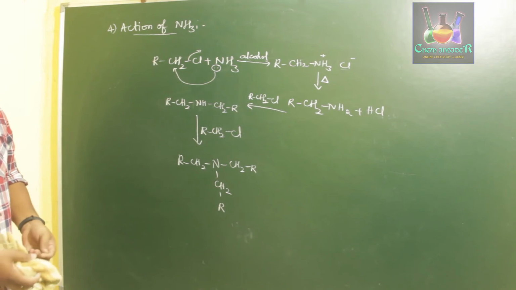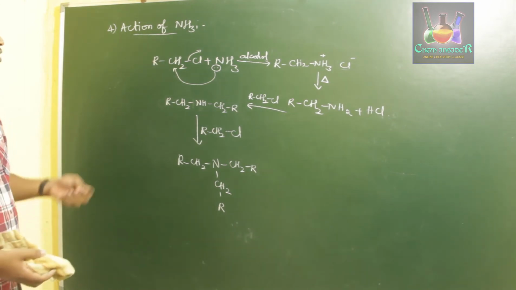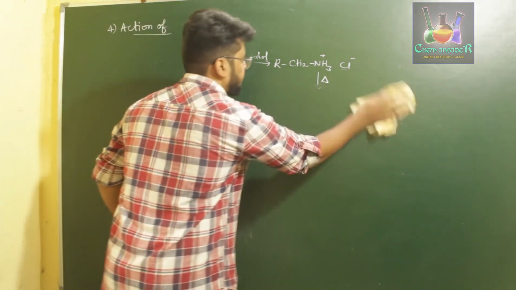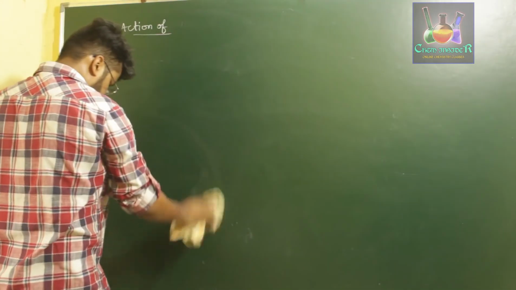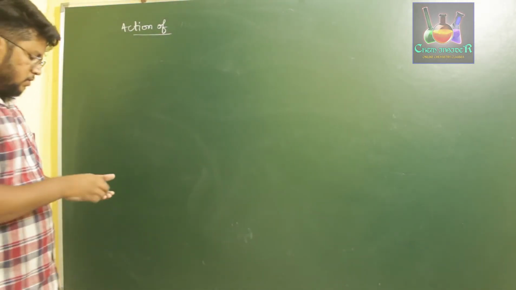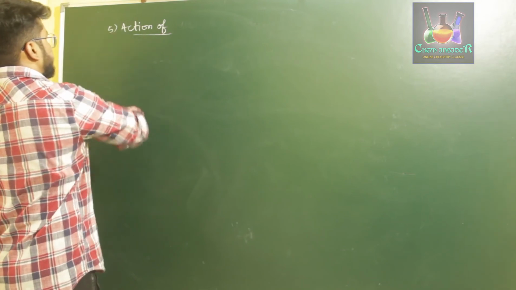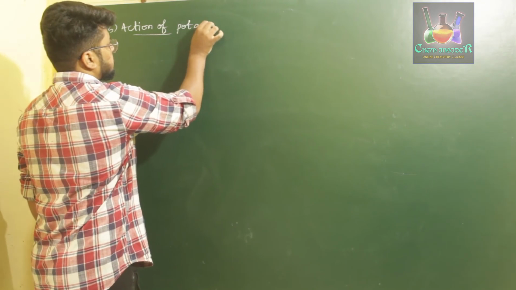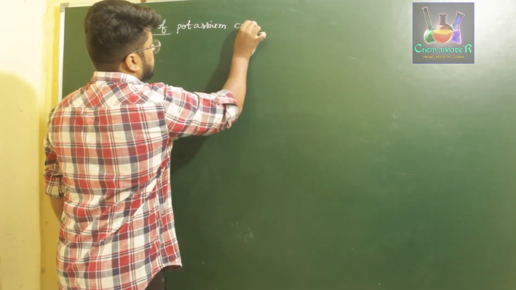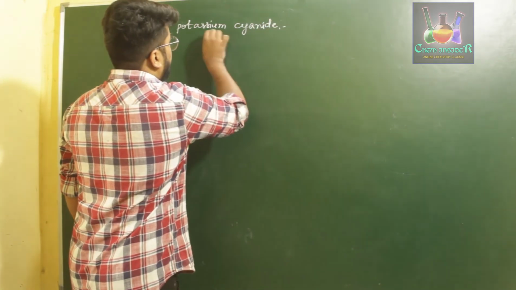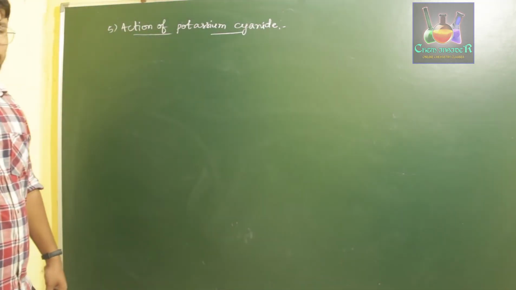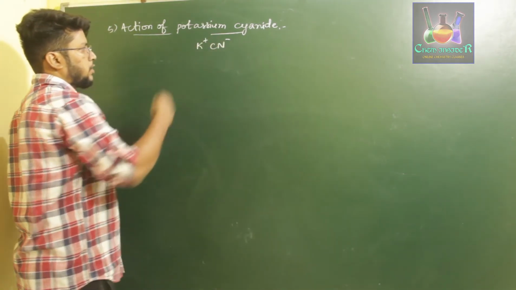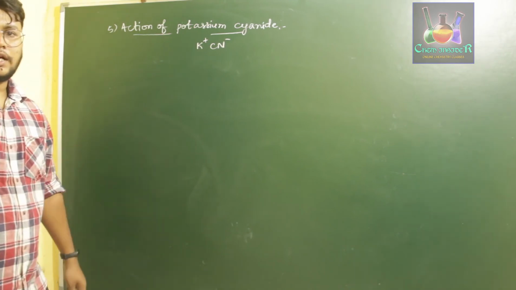Next we are going to discuss the action of potassium cyanide on haloalkane. Next is the last reaction of this video, in which we are going to discuss the action of potassium cyanide. As I said earlier, cyanide is nothing but CN minus ion, which is formed with the potassium. This is potassium cyanide, and we know CN minus is an electron rich species.